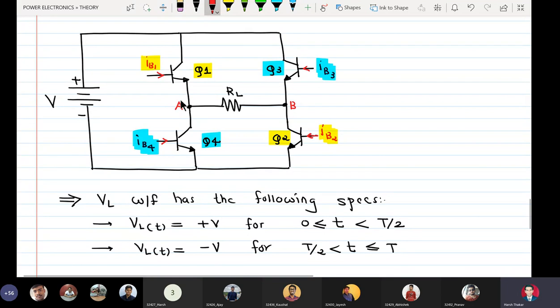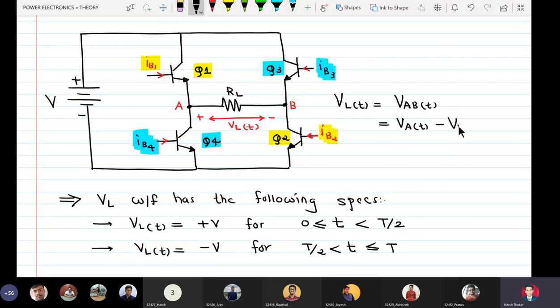The point A is referred with respect to B. So the convention is like this. VL of t. So I can say safely that VL of t is equal to VAB of t is equal to the potential at A minus potential at B.